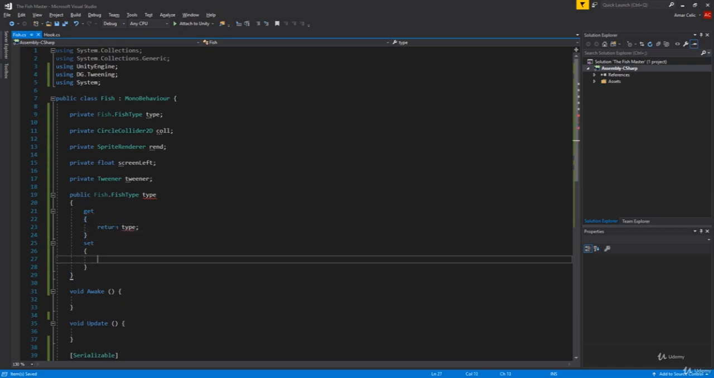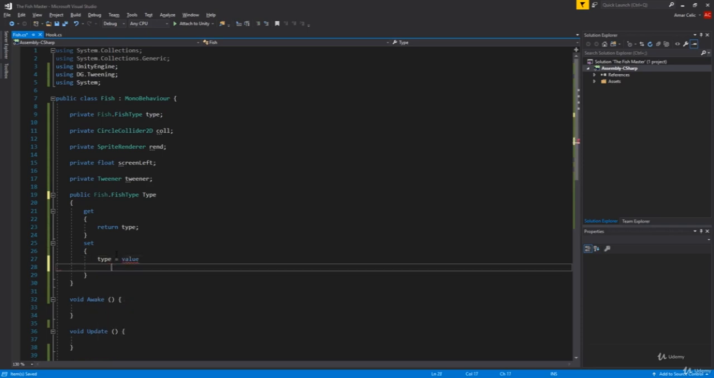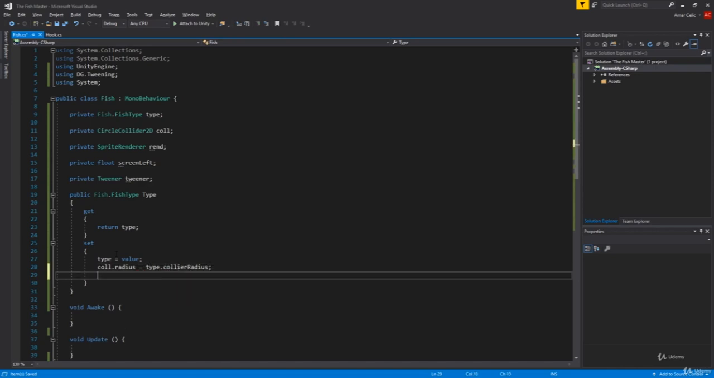It's not lowercase, it's capital T Type, we're gonna return type, which is our fish type right here. If we have one, if we do not, then we're gonna say type equals to value. Then collider.radius equals to type.colliderRadius, and our rend.sprite equals to type.sprite.